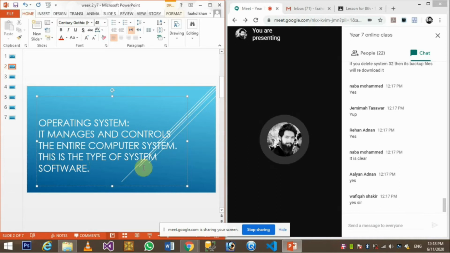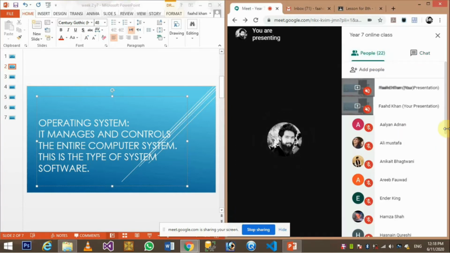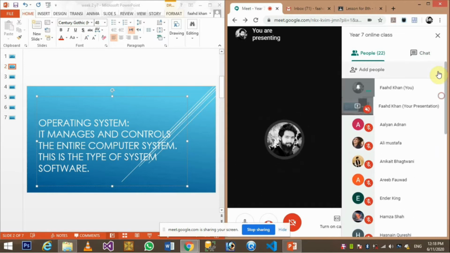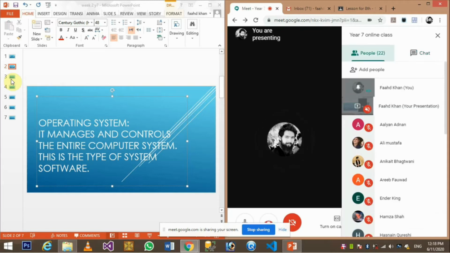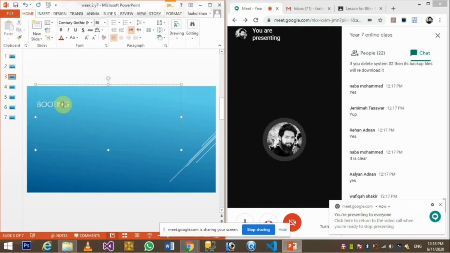Okay, so it manages and controls the entire computer system, right? This is a type of system software, right? Okay, that's all fine now. All right, moving on. Inside the operating system, what are some functions of the operating system? The first one that we can consider is booting.